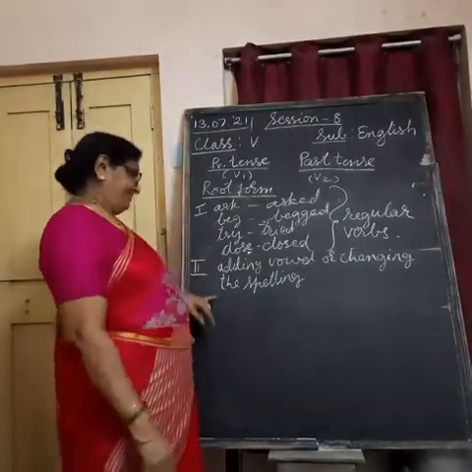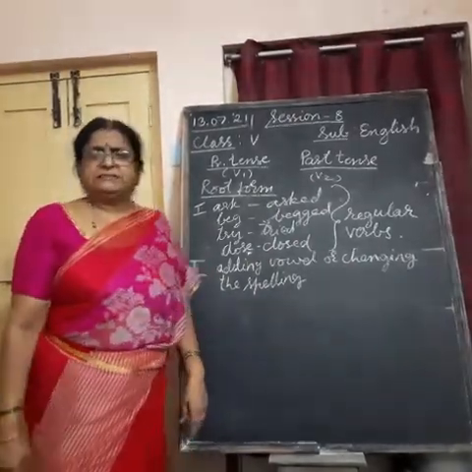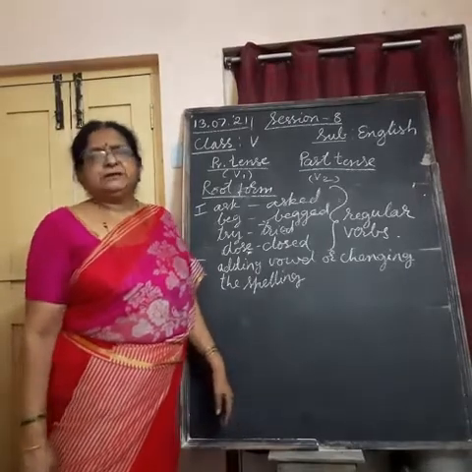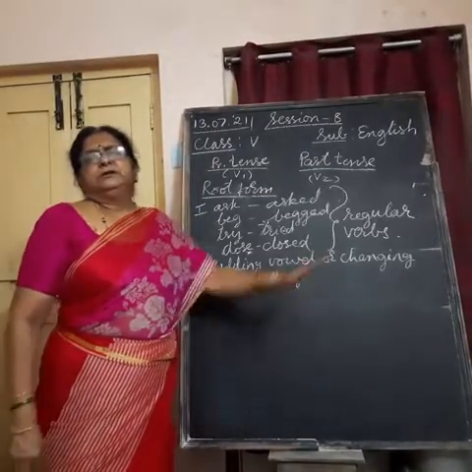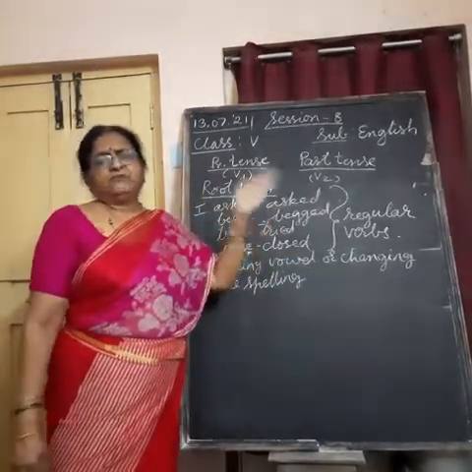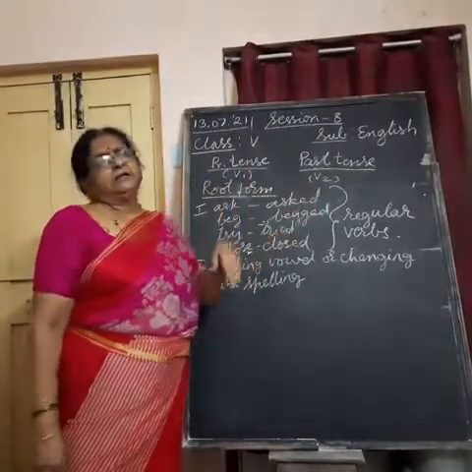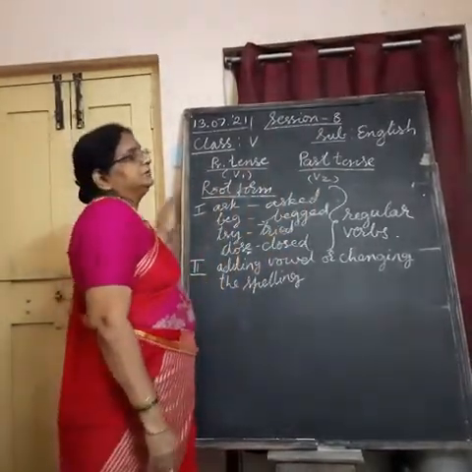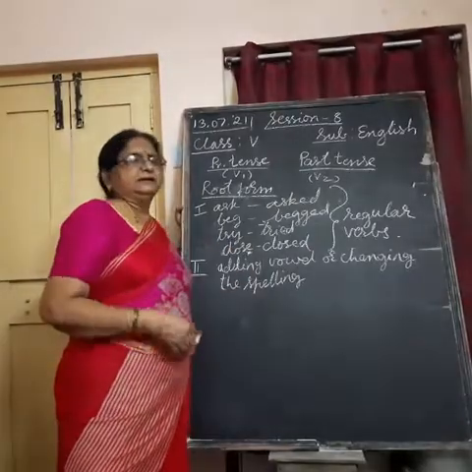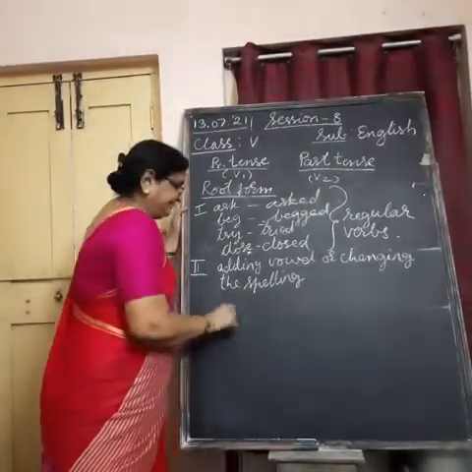For example, sweep is the word. Slept. Here is the past tense form. What we did, we changed the spelling and added so many letters. Wake is there.